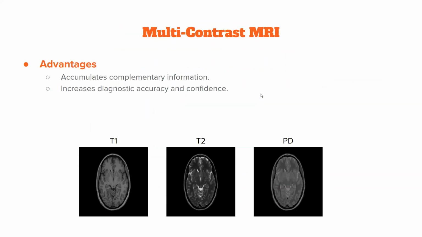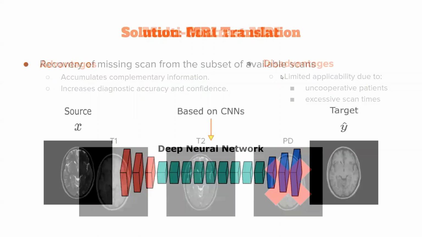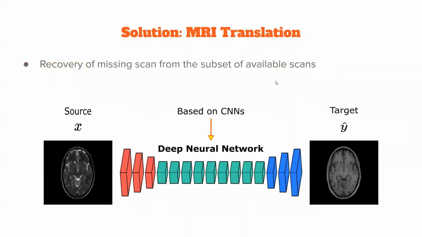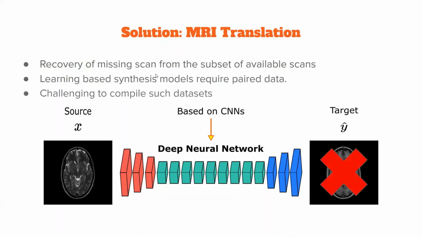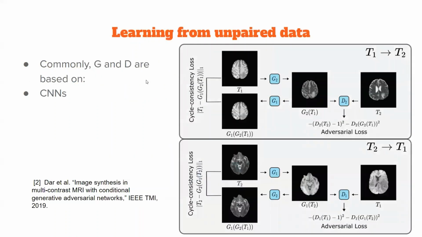Multi-contrast magnetic resonance imaging is a key technology that is often underutilized due to costs associated with multiple scans. Thus, the ability to translate available source contrast to an acquired target contrast has practical implications. Learning-based translation models are commonly trained on spatially registered paired data using pixel-wise error terms, yet it is often challenging to compile large data sets of paired images, which raises interest in methods that can learn from unpaired data.